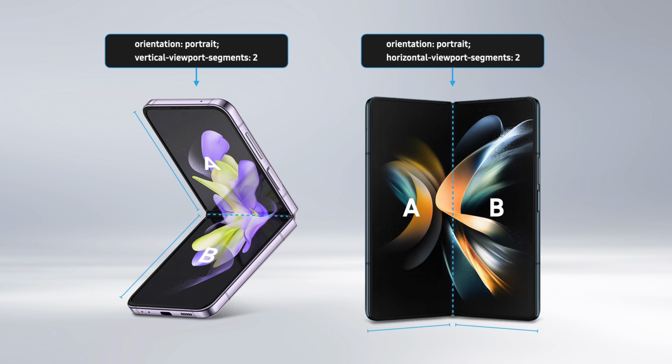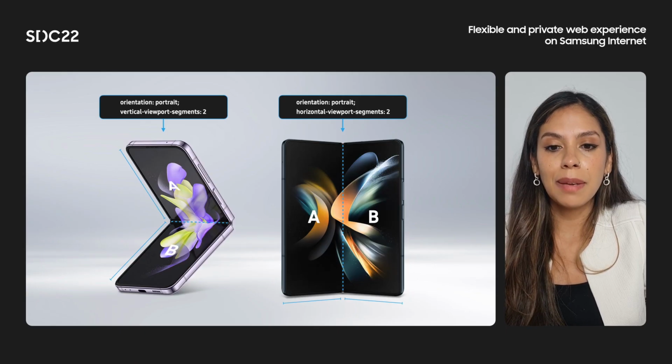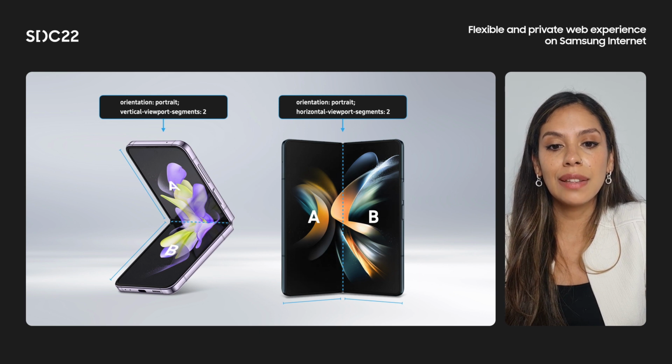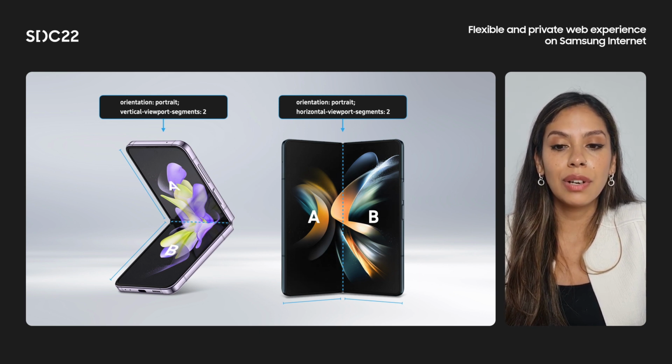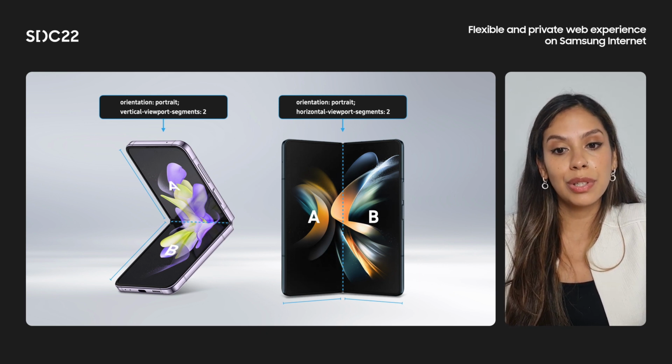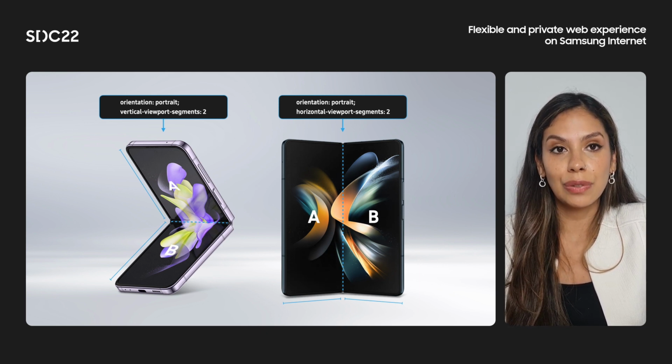But on the other hand, if we have a Galaxy Fold instead, it will be when the device has a landscape orientation. The Viewport Segments API can help us differentiate these using the media queries horizontal viewport segment for landscape and vertical viewport segment for portrait orientation.